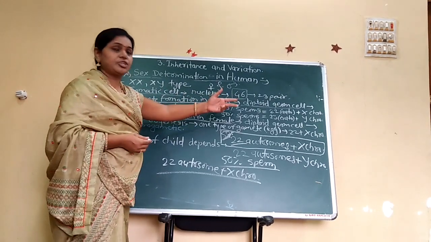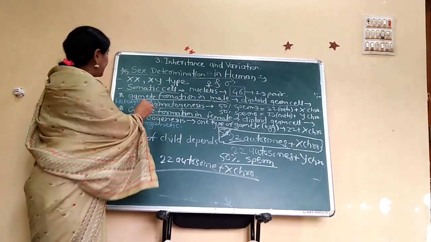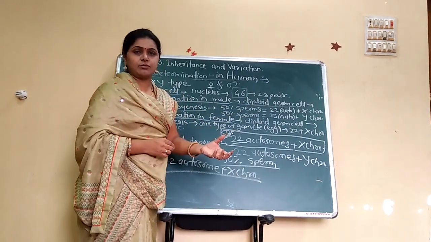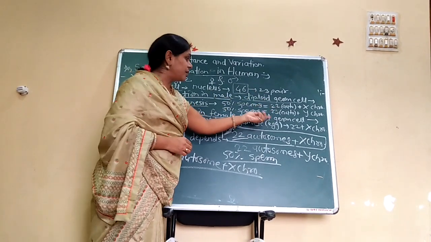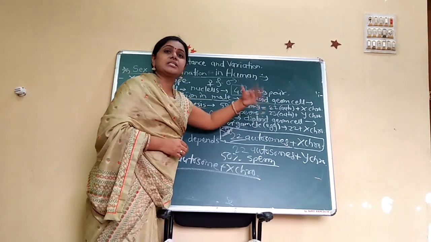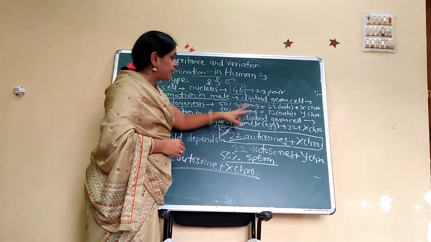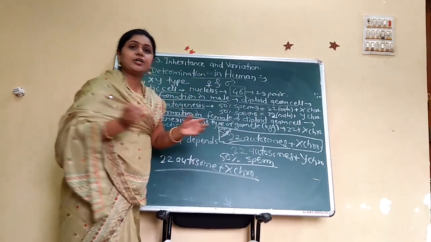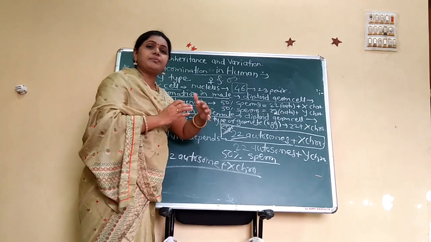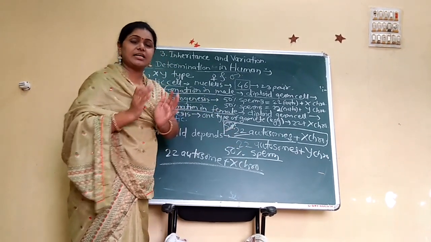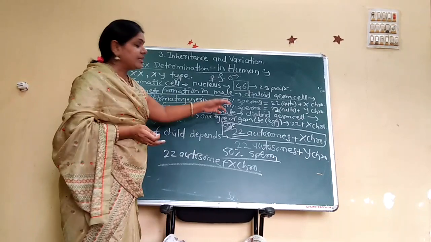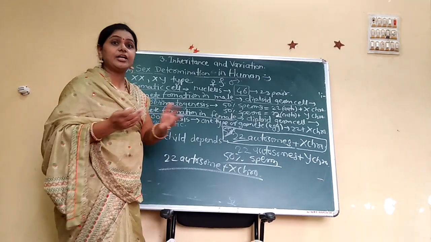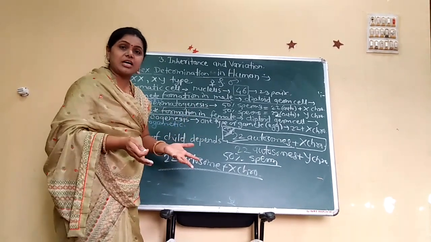Because of this gamete formation, male is heterogametic. Heterogametic means two types of sperms are produced: 50% sperms with 22 autosomes plus X, and 50% sperms with 22 autosomes plus Y. That means different gametes, X and Y, are produced. That is heterogametic.